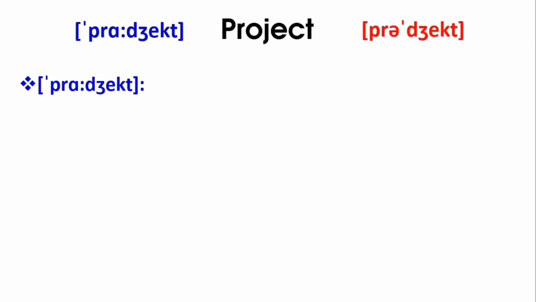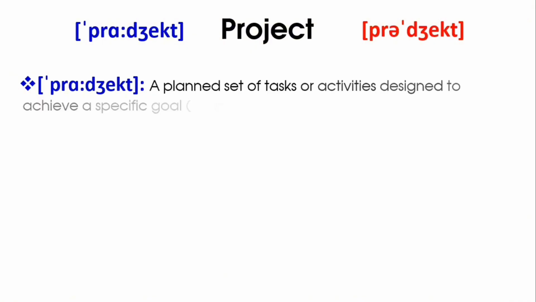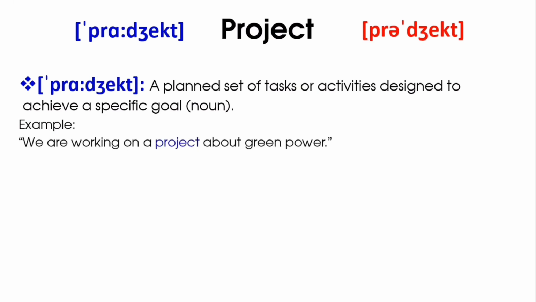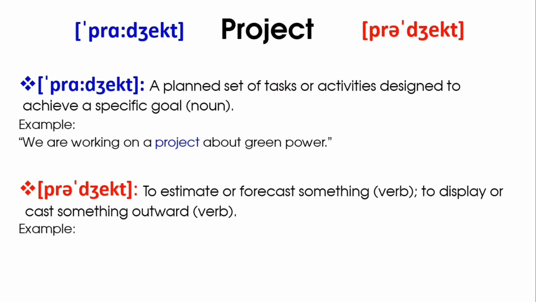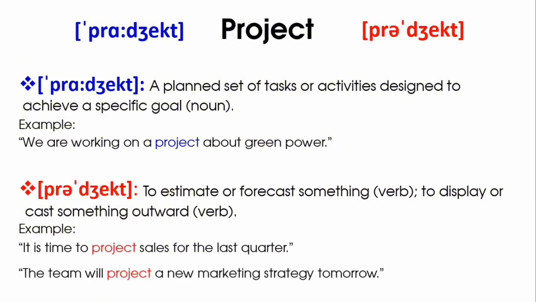Project or project. Project, a planned set of tasks or activities designed to achieve a specific goal. Example: we are working on a project about green power. Project, to estimate or forecast something, to display or cast something outward. Example: it is time to project sales for the last quarter. The team will project a new marketing strategy tomorrow.